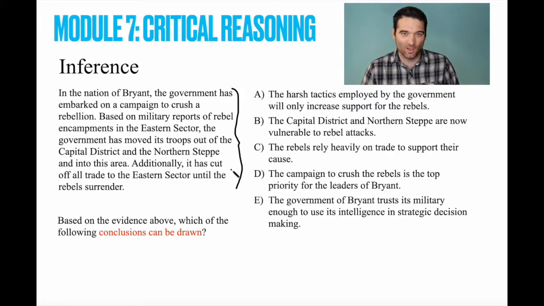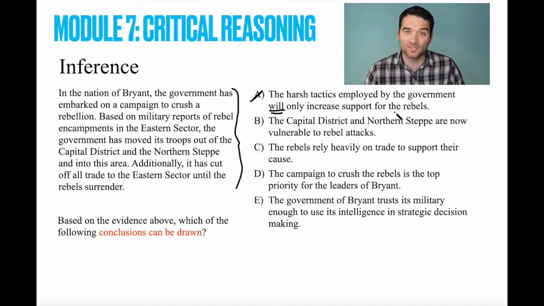You have it? Okay. First one that we're going to get rid of is answer option A. The harsh tactics employed by the government will only increase support for the rebels. There's a word in here that's a big red flag. Do you see it? It's that one. Will. That is a bold prediction. It's saying something will definitely happen. It's not saying something might happen or could happen. It's predicting that because of the harsh tactics, the population is going to support the rebels.